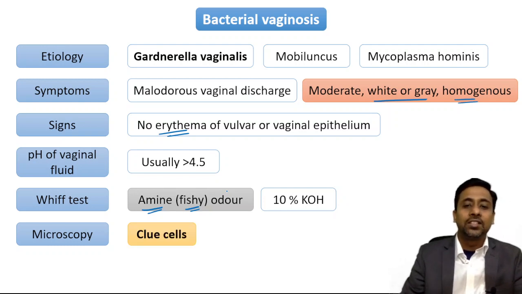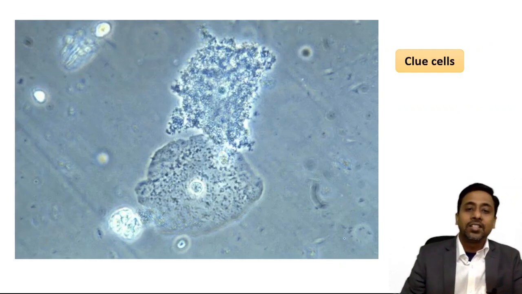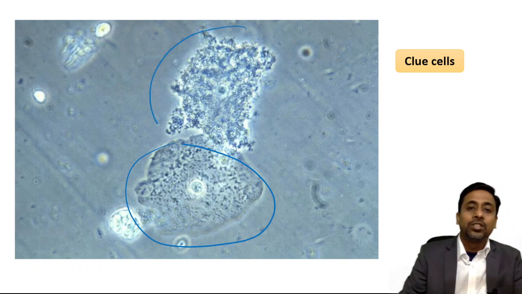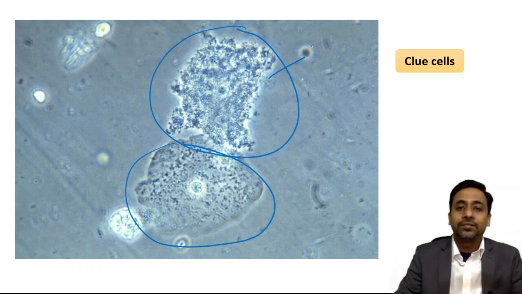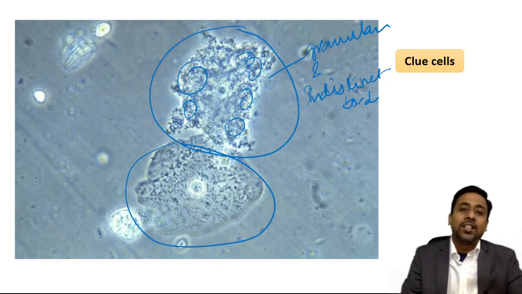Microscopically, we can see the clue cells, and the clue cells are basically vaginal epithelial cells which are coated with coccobacillary organisms. So you can see this is a normal epithelial cell which is not coated with any organism, and this is the clue cell. You can see the granular appearance and indistinct border along with so many coccobacillary organisms attached to it. So this is typically clue cells.